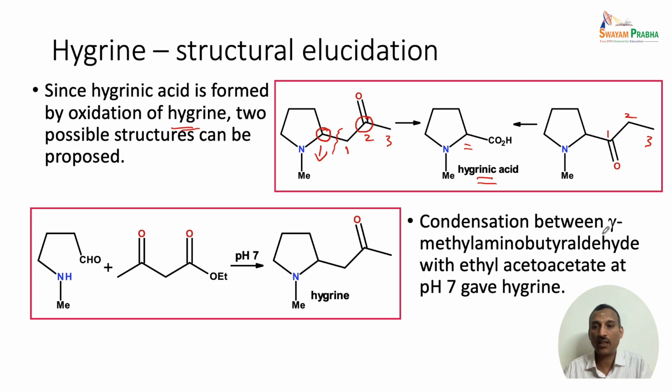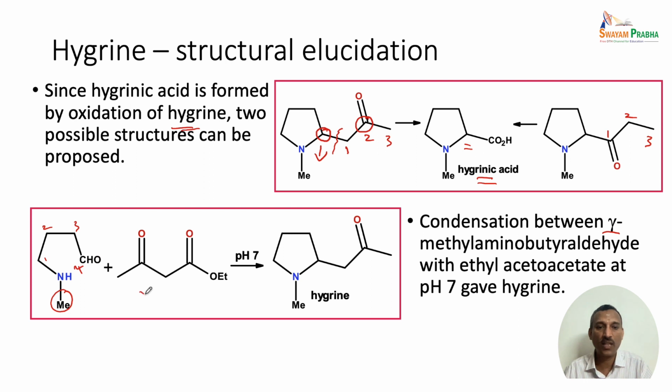So if we take another reaction with the alpha methyl aminobutyraldehyde, where alpha here is the methyl unit, this is the alpha methyl butyraldehyde, because we have 1, 2, 3 and 4 carbon units. So this is a butyraldehyde unit. There is a methyl group on the nitrogen. So this is the alpha methyl aminobutyraldehyde.